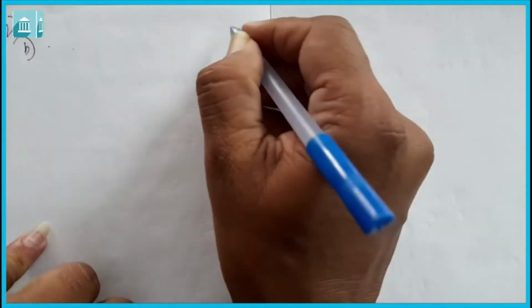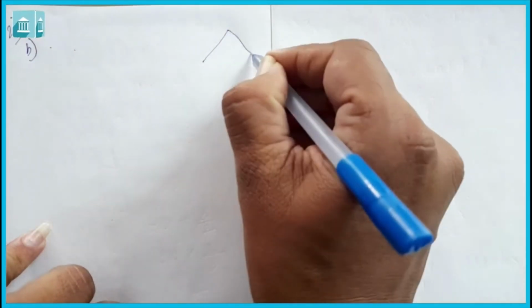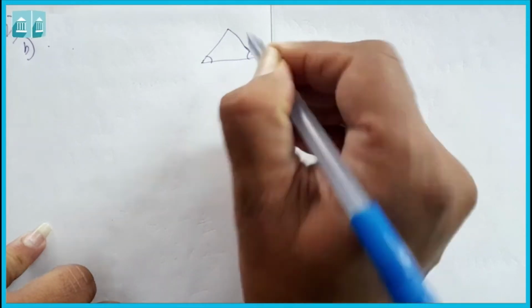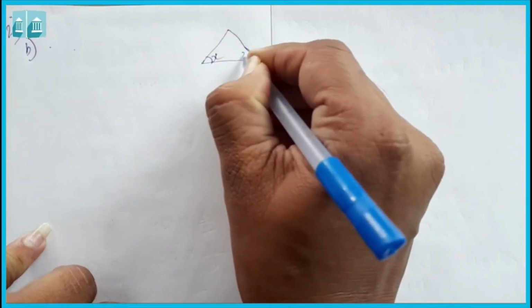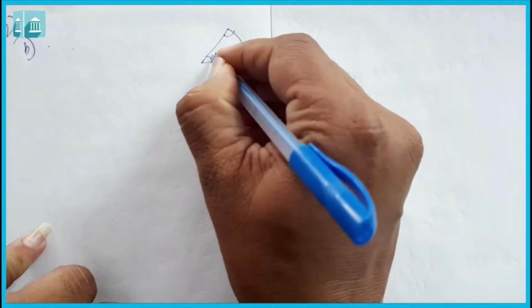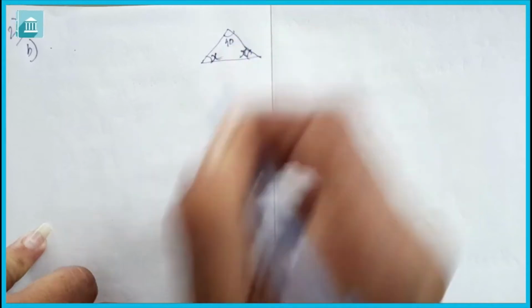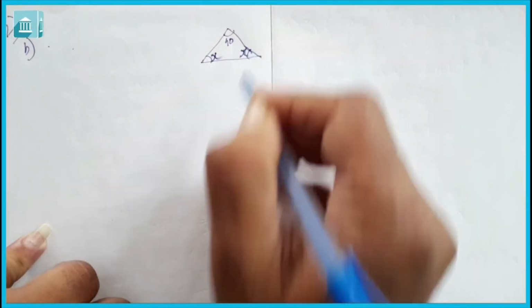In B it is given that in an isosceles triangle the base angles are equal. The vertex angle is 40. Suppose let us draw one triangle here. The base angles, that is this and this, suppose this is x, and these both are equal, so if this is x, this is also x, and this is given as 40. Now we have to find out what the base angle of the triangle is.